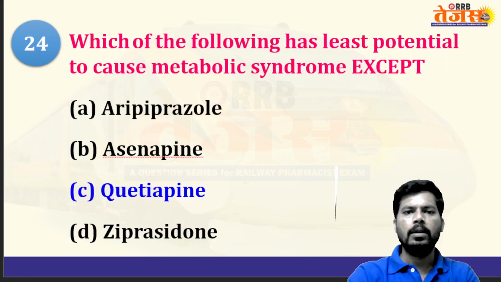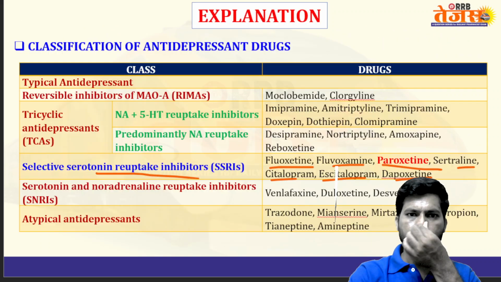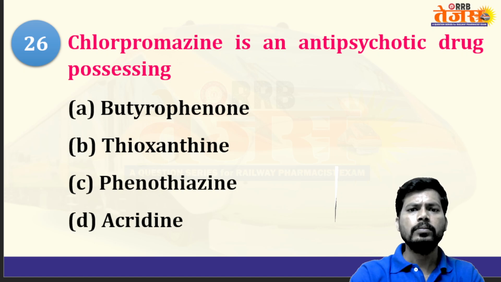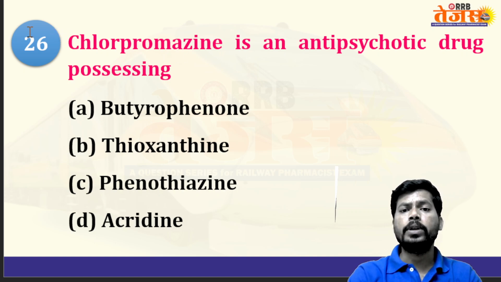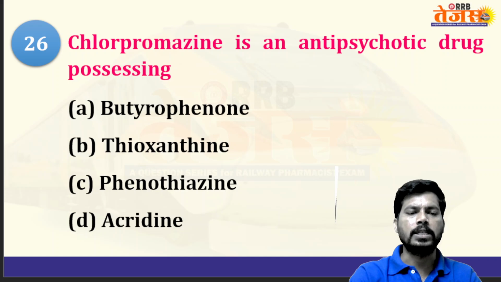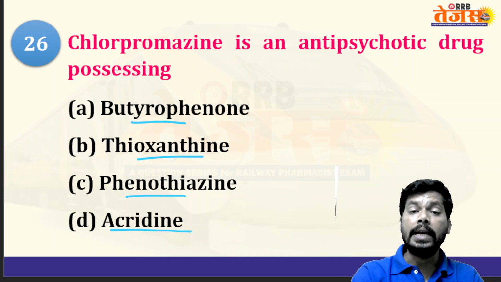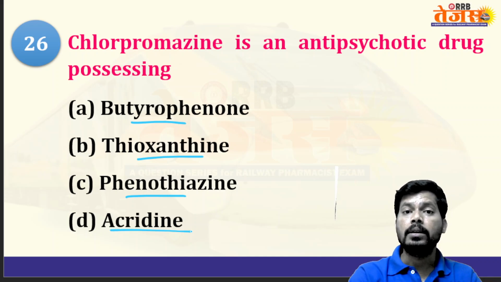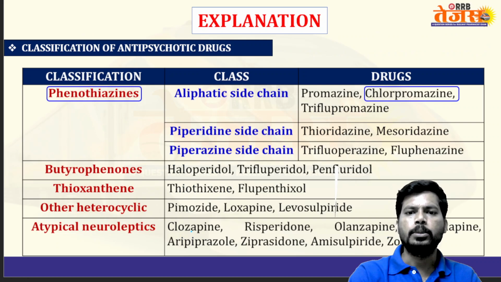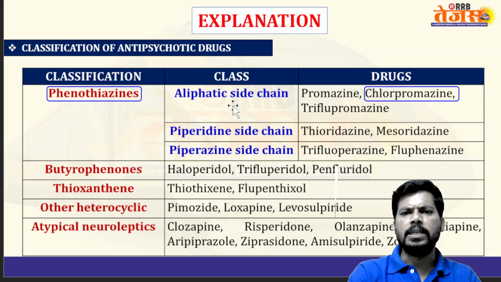We are at the 26th question, I think. Chlorpromazine is an antipsychotic drug possessing which chemical structure? Phenothiazine. Chemically, butyrophenone: haloperidol, droperidol; thioxanthene: thiothixene; phenothiazine: chlorpromazine; acridine, a tacrine derivative. Tacrine is used for treatment of Alzheimer's disease. Yes, phenothiazine is the answer. This classification you already saw in the first slides, I think.